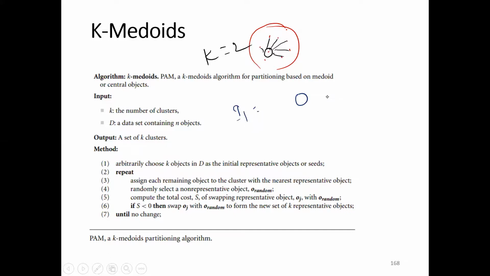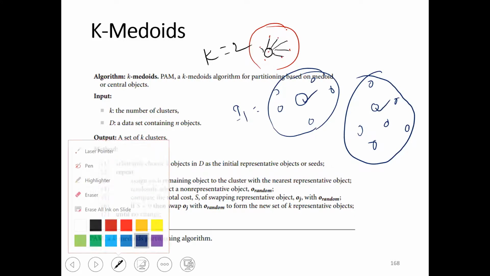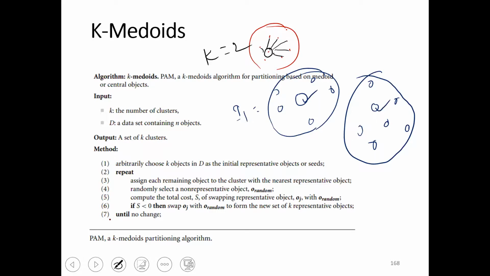Okay. So in the first iteration, I need to take 2 representative points, and based on that, I need to form the clusters, right? I need to form the clusters based on those representative points. How to form the clusters, we already know that. So this is the first iteration. What is the second iteration? Here in my first iteration, this is my representative point and this is my representative point. So in the second iteration, I need to change the representative point. I need to randomly select another representative point.